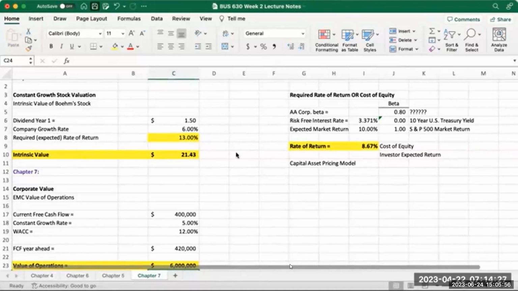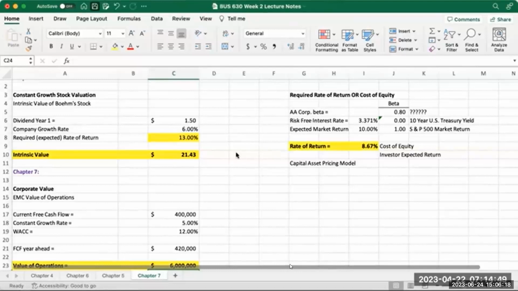$21.43. That $21.43 indicates what the true value of this stock is, based on the expected payout rate of dividend versus the cost of the money and the expected return of the company. Many investors use this as a mark of determining whether to buy or sell a stock.